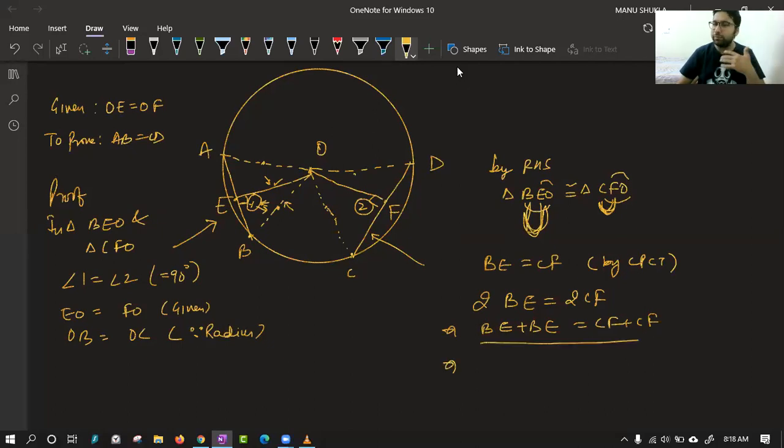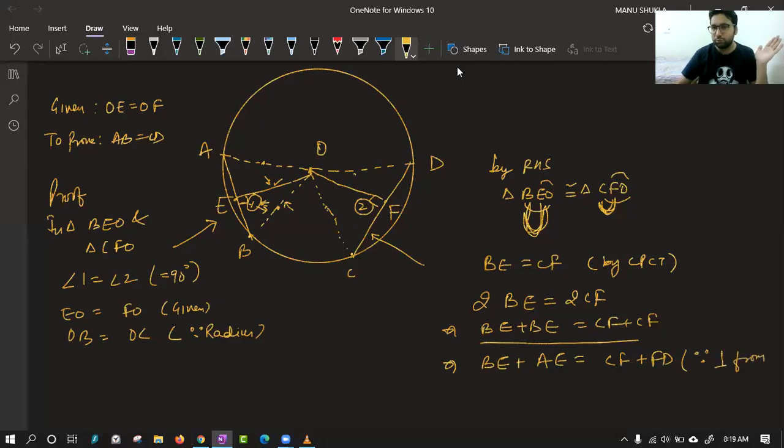After this comes the main part. We can say this BE and AE are equal. So we can replace this BE with AE and this CF with FD. Now I remember that we have done it, because perpendicular from center to a chord bisects the chord. The property used here is perpendicular from center to a chord bisects the chord.